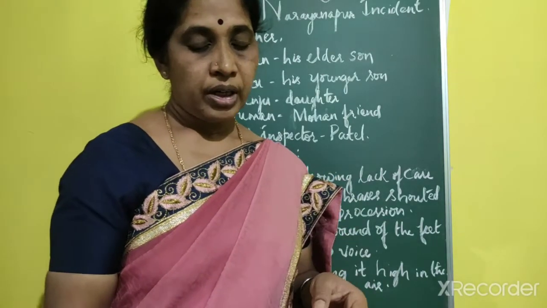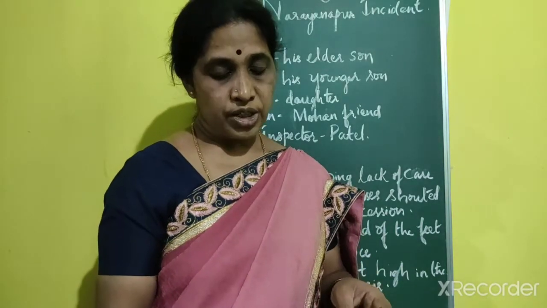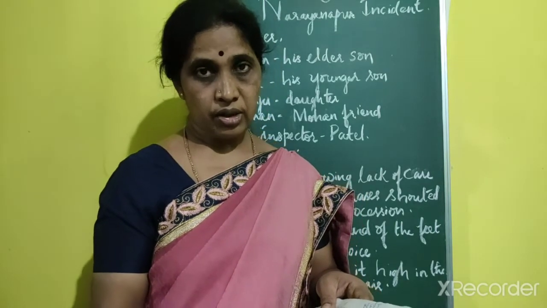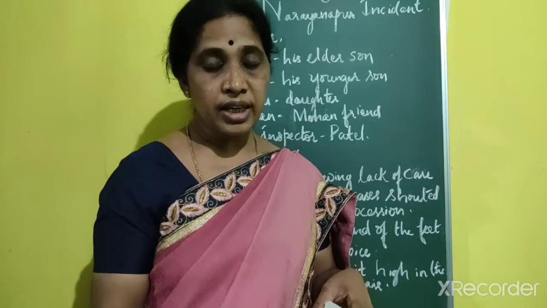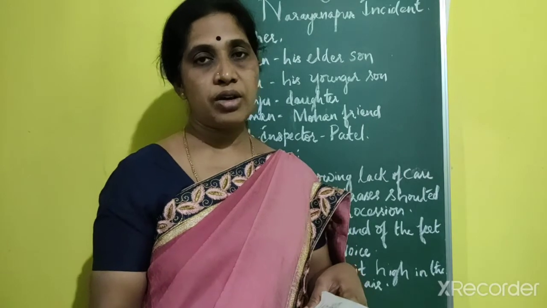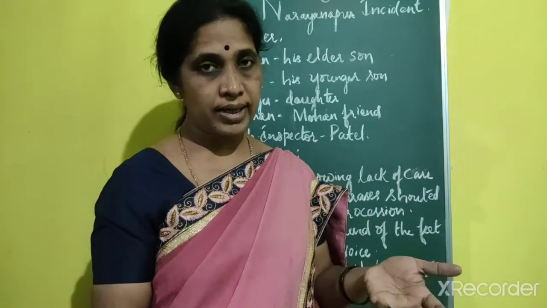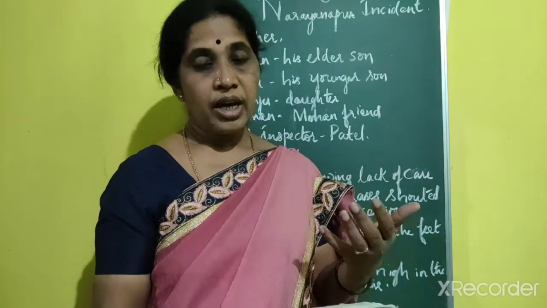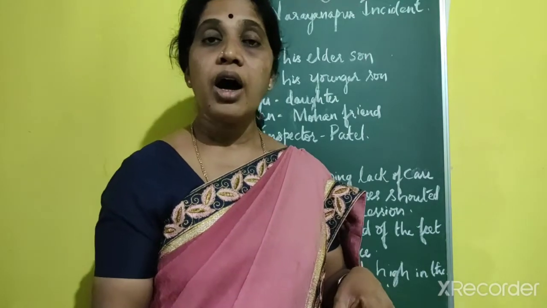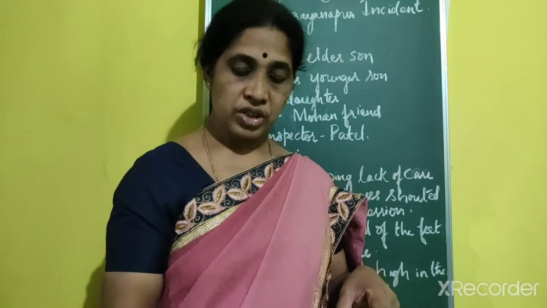It is telling the British collector to quit India. So they are giving a notice to the collector saying that they have to quit India, or otherwise they face the consequences.